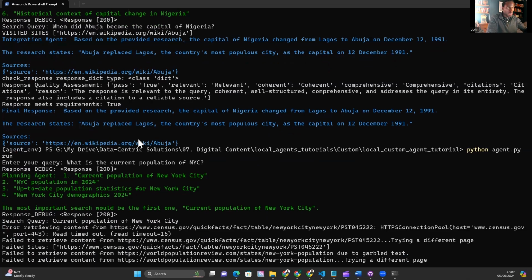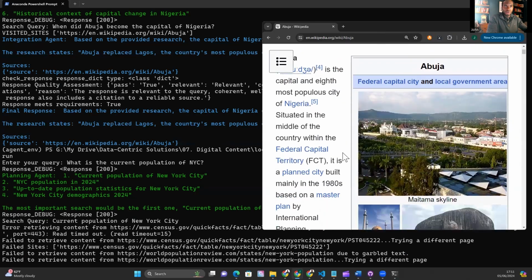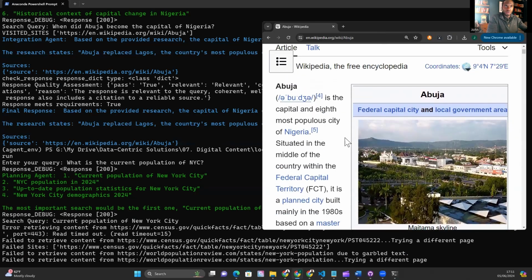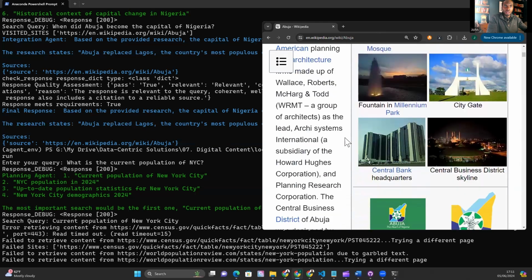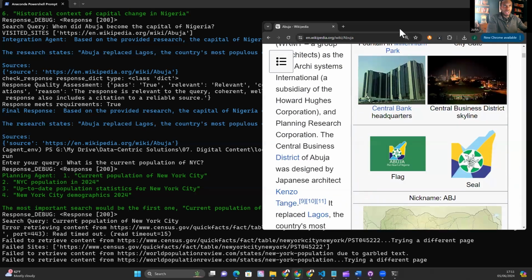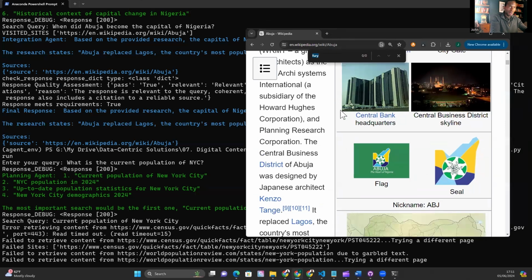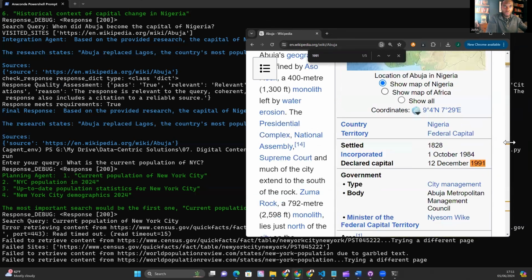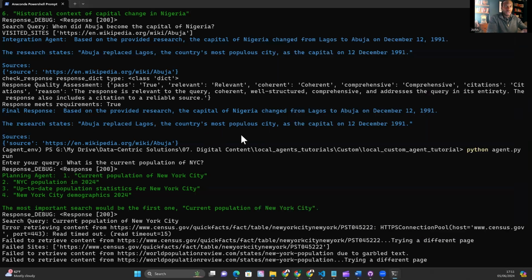So I'm just going to go into the source for your benefit to show you that it is a valid source. But we can see Abuja is identified as the capital of Nigeria. Let's see if we can find that direct information from the source here. So we're saying it changed in December 1991. And by the way, that is the correct answer. I just want to show you for your own comfort. Yep. So we have 12th of December 1991. Right. So that's a pass for that question for the 8x7 model.